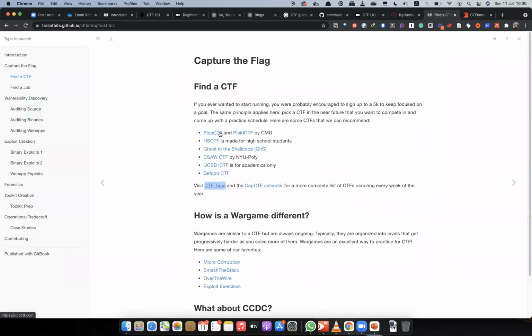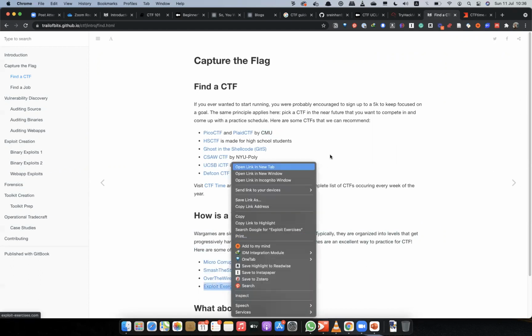And of course, other than the DEF CON CTF, the most famous CTFs are picoCTF and the PlaidCTF by Carnegie Mellon. They are the best university for cybersecurity in the US. So these are the best. And of course, there are the ones for high school students, and DEF CON is also one of the major ones. And of course, I started 4 games with you guys, Over the Wire, but there are other things like Smash the Stack and Micro Corruption. Exploit Exercises, the site is down, but these things can be found in the Vulnerability Hub. I don't think the site is online now.